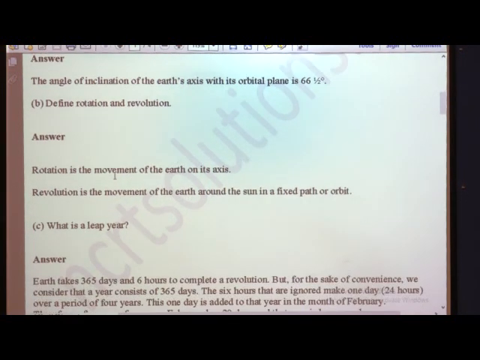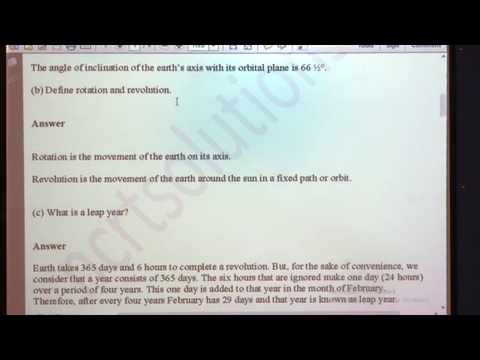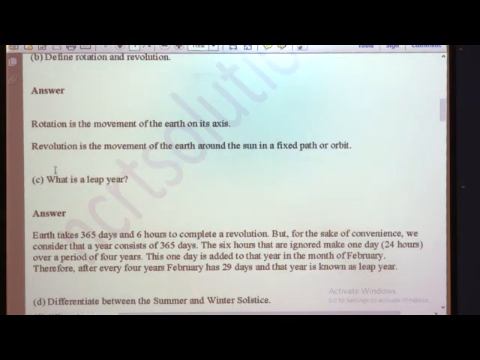Next question: what do you define as rotation and revolution? Rotation is the movement of the earth on its axis, and revolution is the movement of the earth around the sun in a fixed path or orbit.